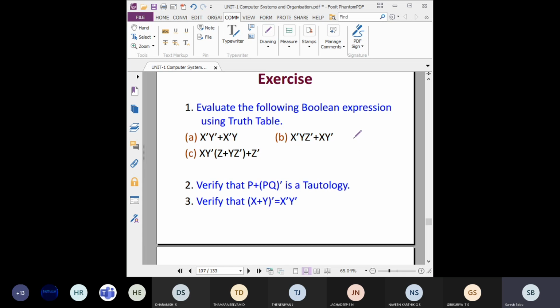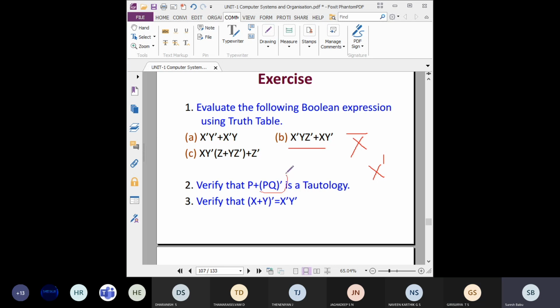So I already told you, X bar: sometimes they will give a bar like this, or sometimes they will give a hyphen. Both are the same. See here these examples, instead of bar they have given X hyphen. This single quote is also used for bar. Students understood? Yes, sir.